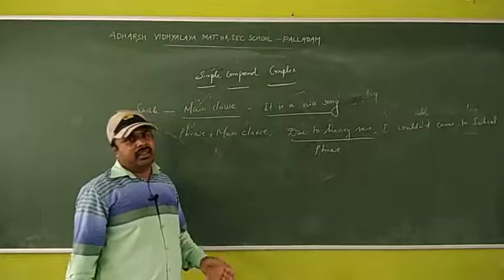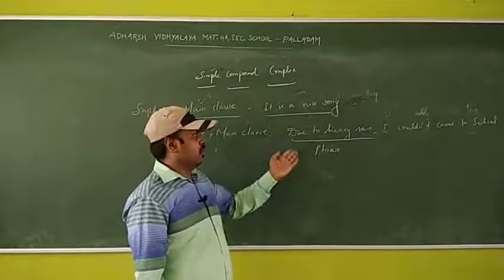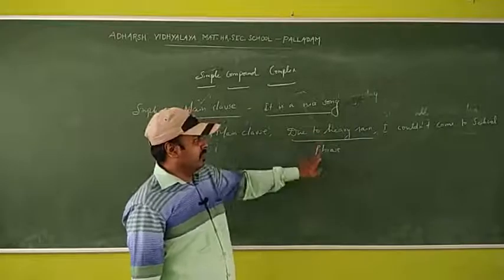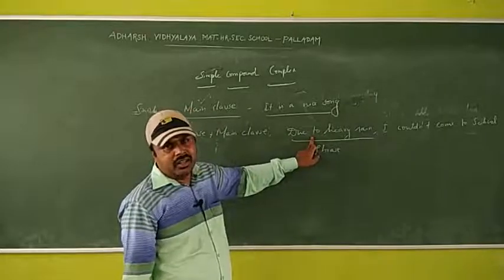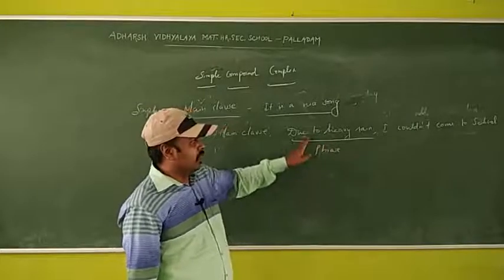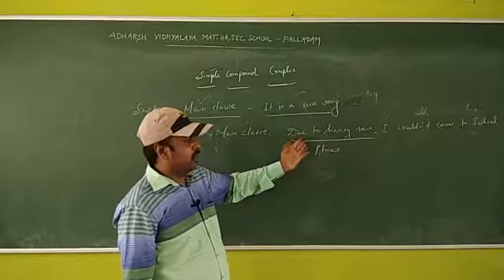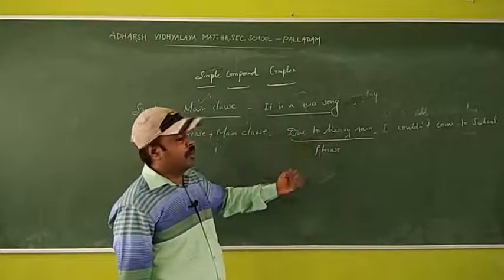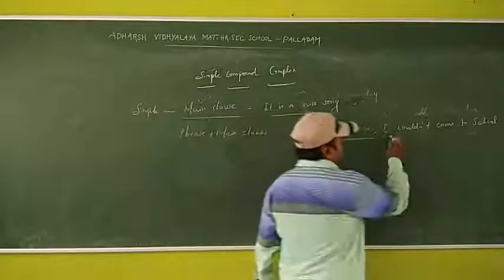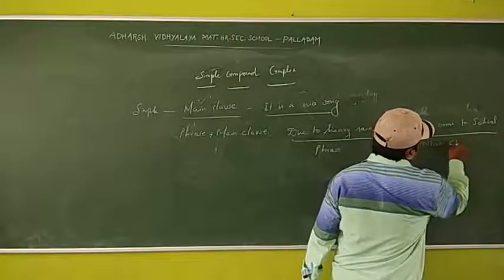I said already, the phrase has no subject and verb. So in due to heavy rain we cannot identify the tense and time, because no finite verb is here. And I couldn't come to school, it is the main clause.